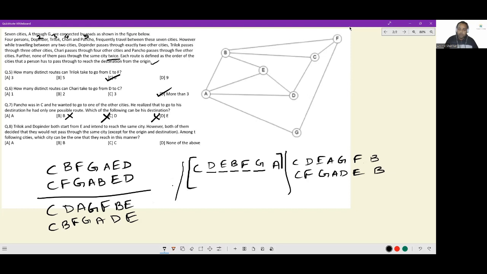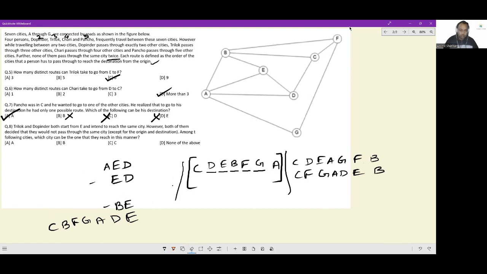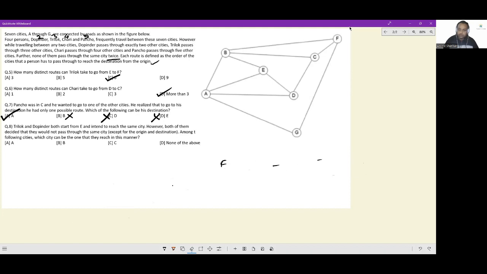And by the process of elimination, I can be certain this is the only route available to A. The answer will be option A. Okay. Next one.